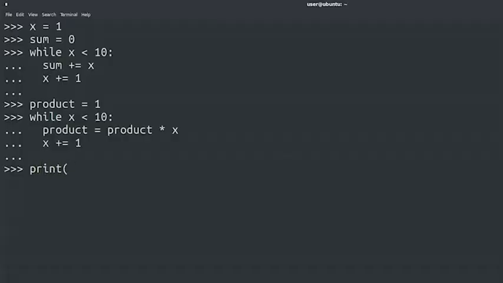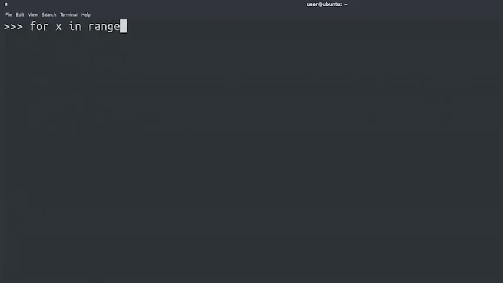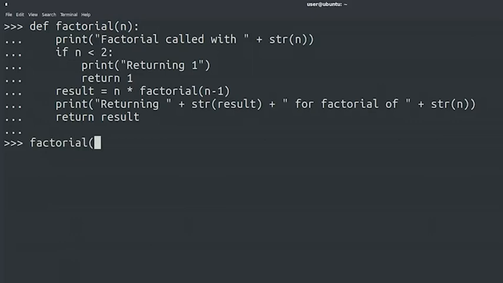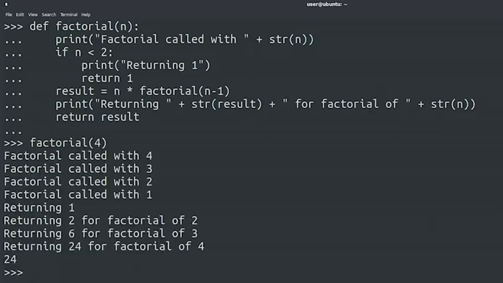We use while loops when we want to do an operation while a certain condition is true, or alternatively until it becomes false. We use for loops when we want to iterate over the elements of a sequence or a range of numbers. And we use recursion when the problem is best solved in smaller steps and then combining those steps towards a larger solution.